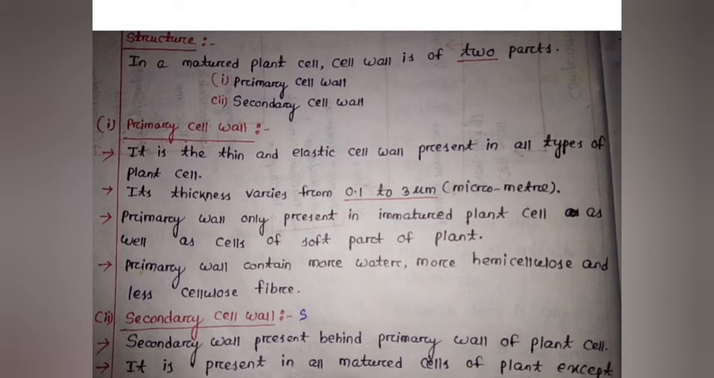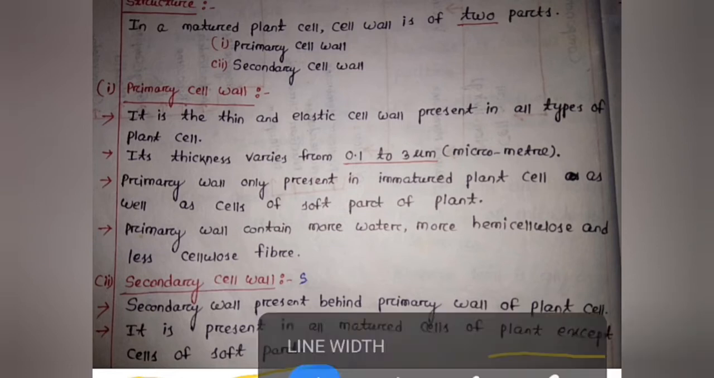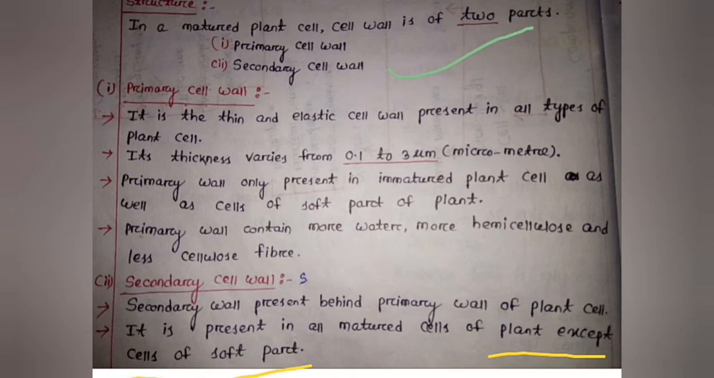Looking at the structure of the cell wall, in mature plant cells, the cell wall is of two parts. One is the primary cell wall and another one is the secondary cell wall. The primary cell wall is a thin, elastic wall present in all types of plant cells, and its thickness varies from 0.1 to 3 micrometers.